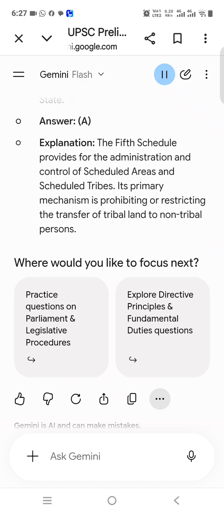Answer. A. Explanation. The 5th Schedule provides for the administration and control of scheduled areas and scheduled tribes. Its primary mechanism is prohibiting or restricting the transfer of tribal land to non-tribal persons.